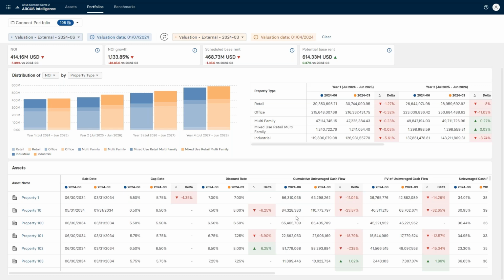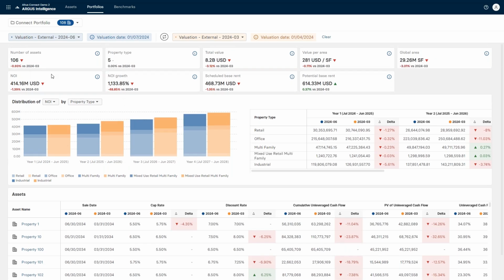It starts giving you a lens on this screen of what might be driving those changes period over period. So was it driven because cap rates changed? Was it driven because cash flow changed? Or was it some combination of both? Now, if there is a change in asset count, where we can see we did drop by one asset, anywhere you have an asset difference between the two, it will call it out with one column being NA. So you can also look and see, did the value change because I sold an asset or because I acquired more assets potentially as well? So you can look at three different pieces of the puzzle here and start making assumptions on what might be changing.